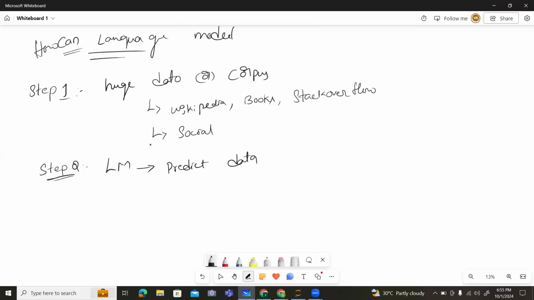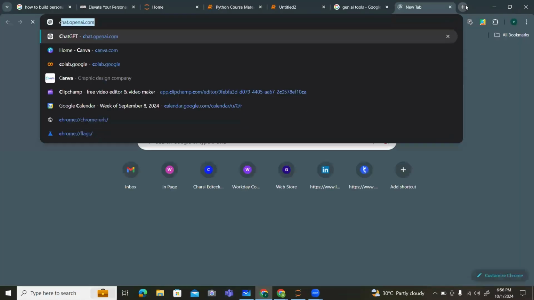For example, I collect data regarding AI, generative AI. Let me give an example for the training of a model. What is AI? It shows the output, right? Let me show you how it works. Let me open ChatGPT and show you how this generative AI model works. It will take some time. Just wait.